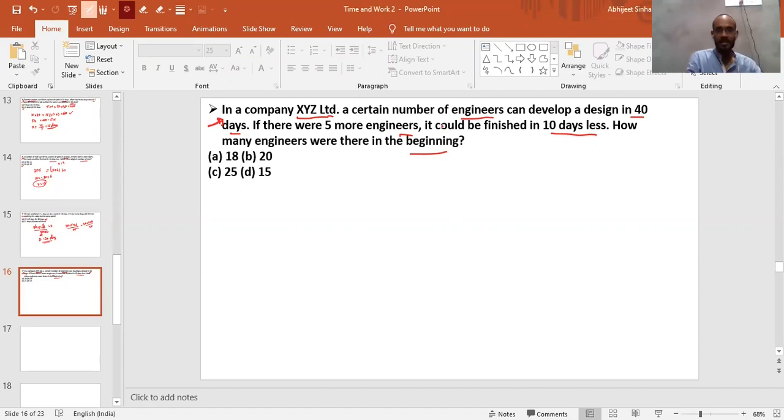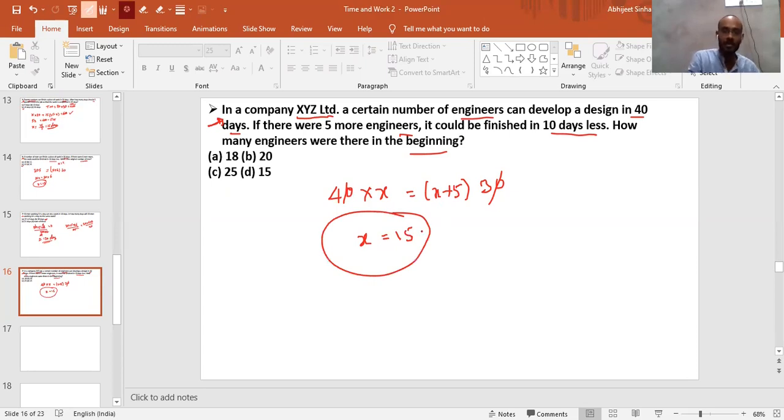In a company XYZ, a certain number of engineers can develop a design in 40 days. As the time is known, 40, the number of engineers is X. If there were 5 more engineers, X plus 5, they take 30 days, that is 10 days less. So X equals 15, from 4 times X minus 3 times X. X we got is 15. So guys, all of you are getting this 15, right? Is anyone having any problem? Those who did not answer in the chat box, is it clear to you? Just write in the chat box that yes, it is clear. I guess everyone replied, no?